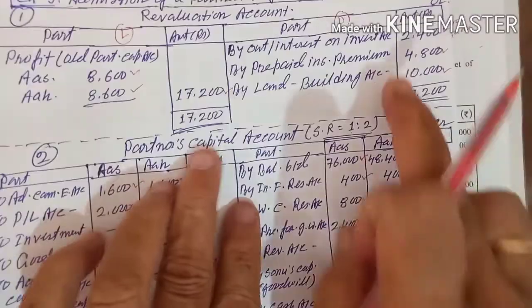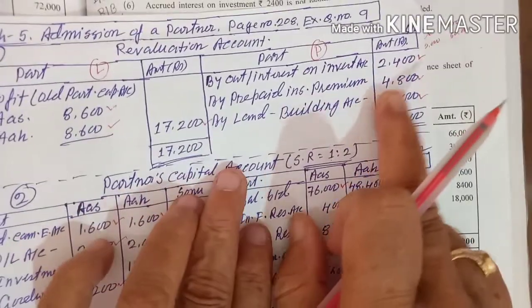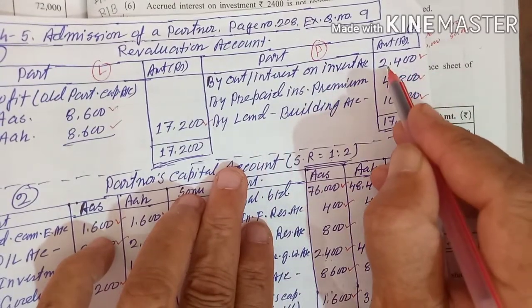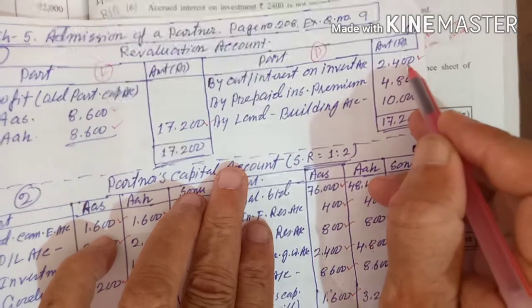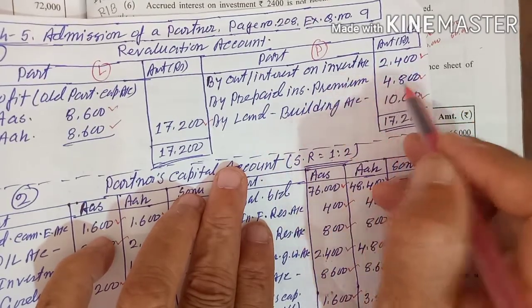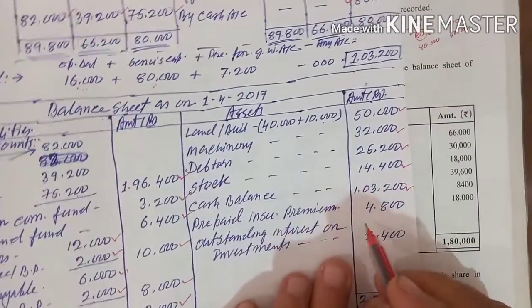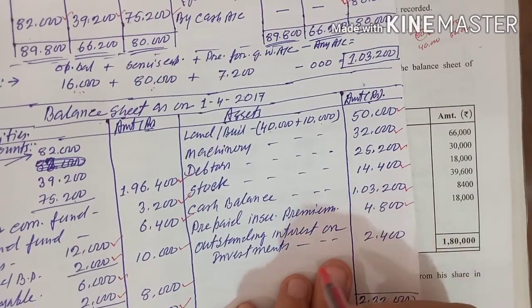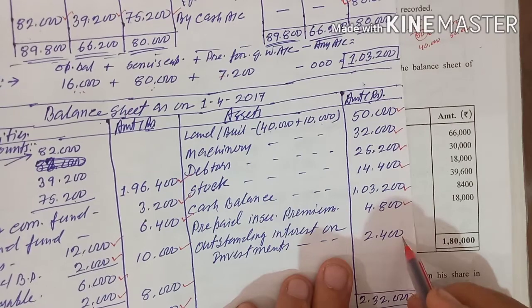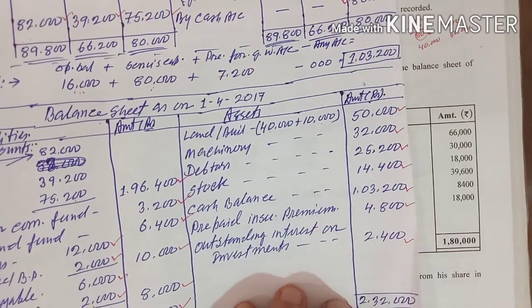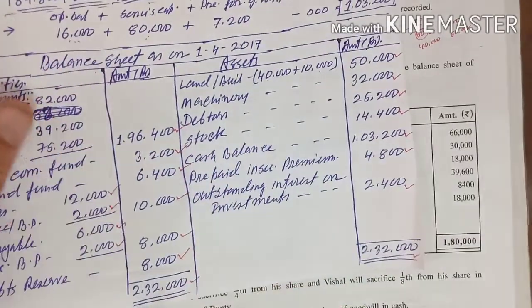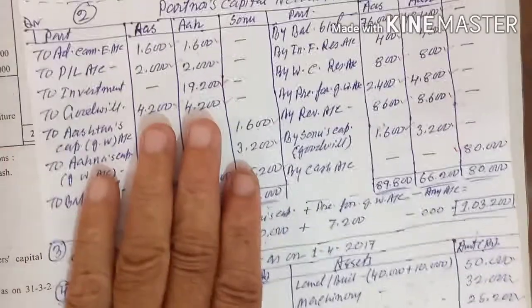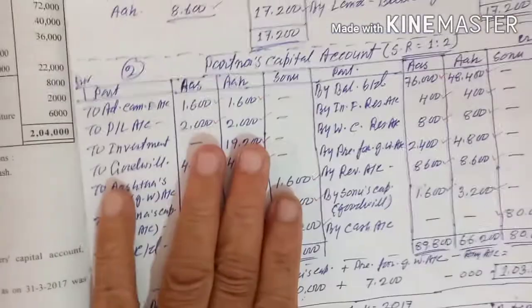But whenever you have done this revaluation account, at that time you have seen what I told: the first effect is here, the second effect will go to the assets. So 4,800 is one income, which is prepaid insurance premium, and 2,400 is another, outstanding interest on investment. And if you add, you will get 2,32,000.